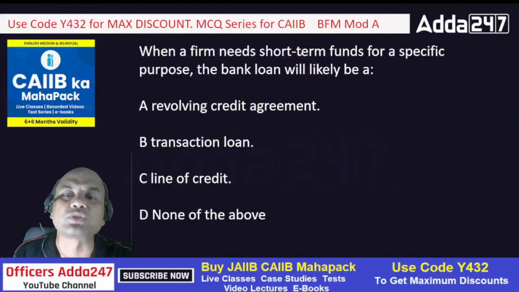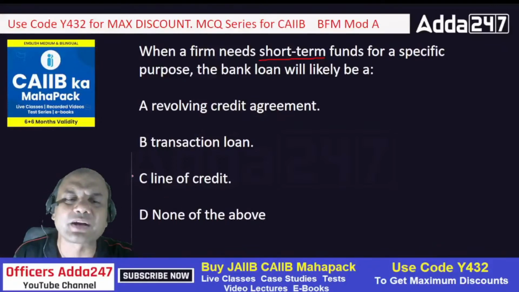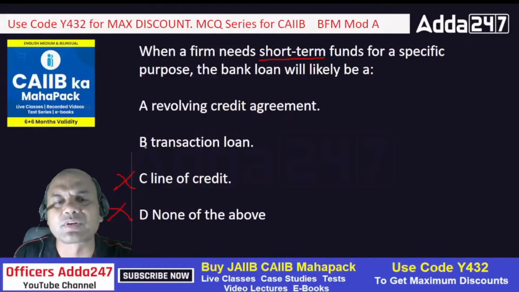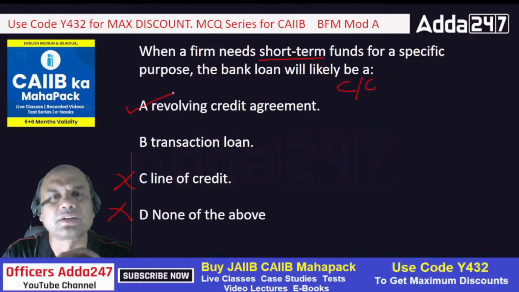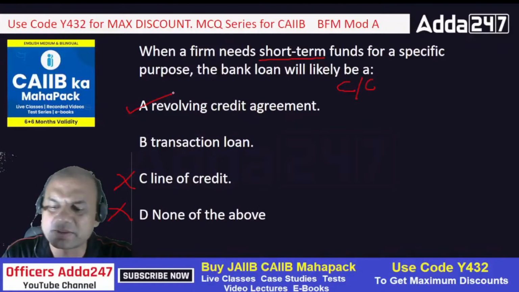When a firm needs short-term funds for a specific purpose, the bank loan will likely be what? If some firm is needing short-term funds: revolving credit, transaction loan, line of credit, or none of the above. Line of credit, just now I told you, is an umbrella arrangement. None of the above is out. Transaction or revolving credit. Short-term credit is given by how? CC, cash credit. What is this CC? CC is a revolving credit, isn't it? Revolving. Every day also you can pay. Every time you pay, it gets renewed, isn't it? That's simple.